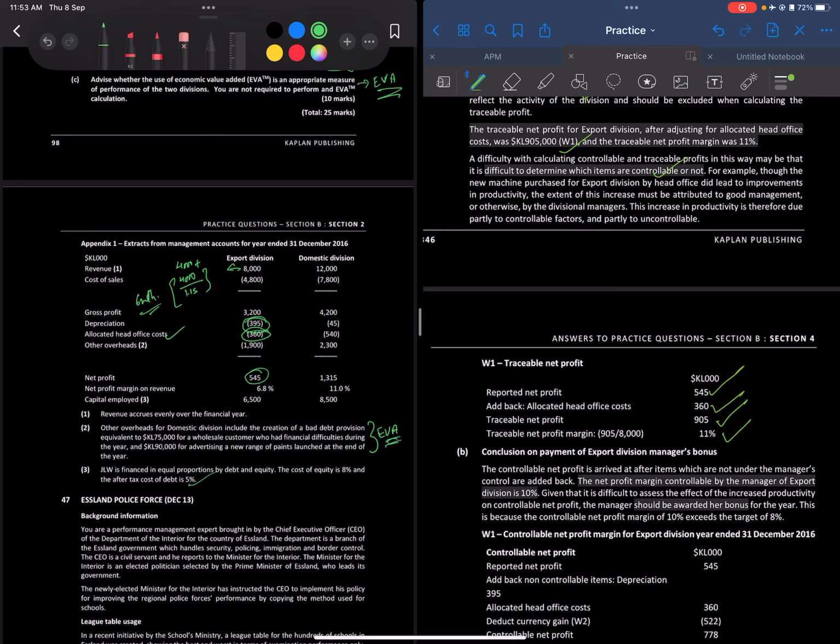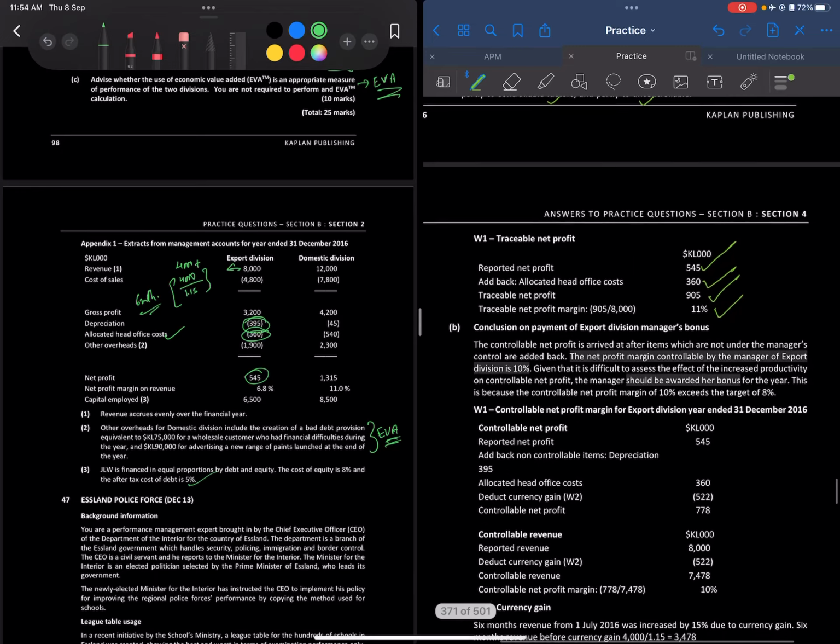For example, the machine purchased for the export division by head office did lead to an improvement in productivity, but the extent of the increase must be attributed to good management or otherwise by the divisional managers. So the increase in productivity is partly due to controllable factors and partly due to uncontrollable factors. Basically there could have been better efficiency in the machine itself, or there could have been better management as well, so it's just hard to identify.